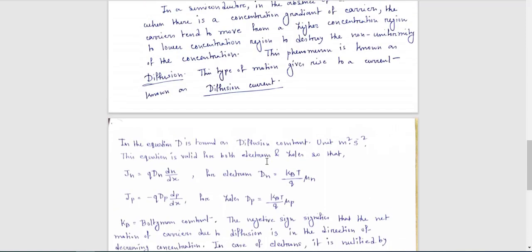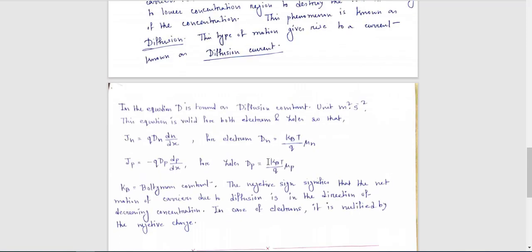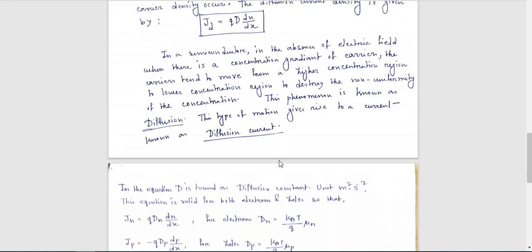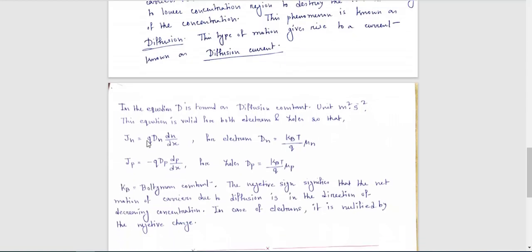So we have shown here JD, and this diffusion current density may be for electrons as well as for holes. So there we have two expressions, one for N type and another for P type, or one for majority carrier electrons and another for majority carrier holes. When this is for electrons, it is noted as Jn. So the diffusion current density for N type semiconductor will be Q Dn into dN by dx, where D is the diffusion constant.